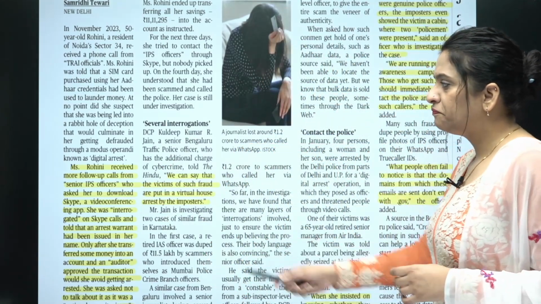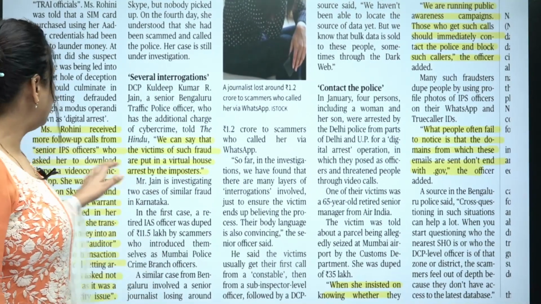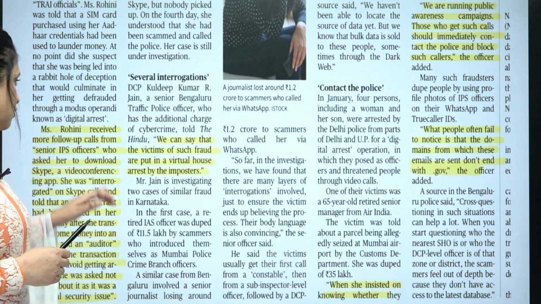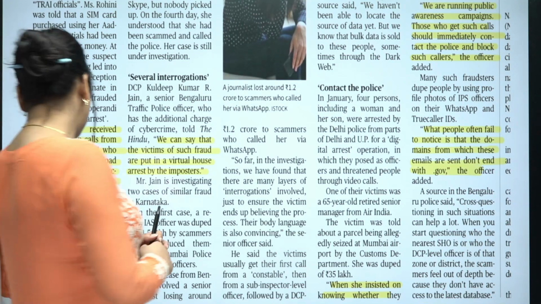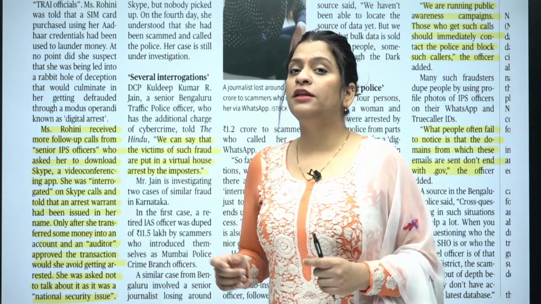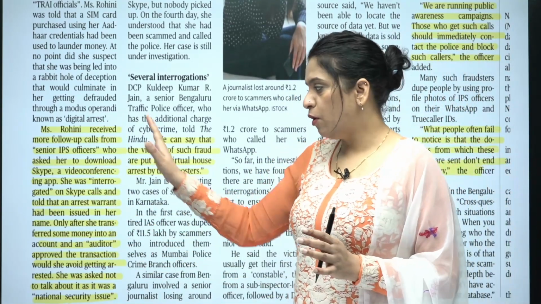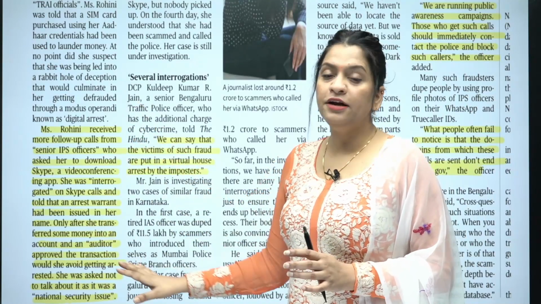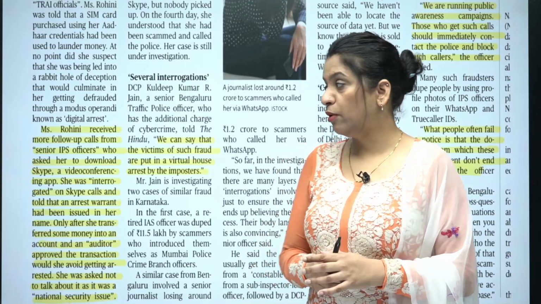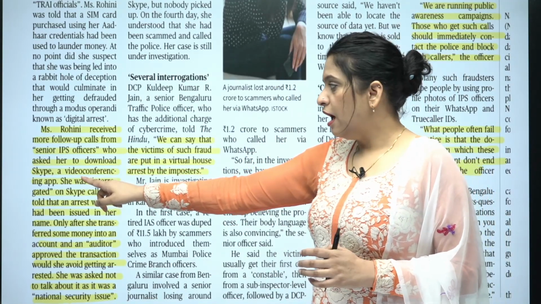So read this line about the context, what happened. This is a case where a woman named Rohini received multiple follow-up calls from a person posing as a senior IPS officer who asked her to download Skype. So why am I making you read this? So that you are aware, and one of the initiatives by the government is for awareness only. I am making you read this so that you are aware how things are operated at the fraudster level, and so that you can also make your relatives and friends aware about how they operate. So, posing as a senior IPS officer who asked her to download Skype, a video conferencing app.